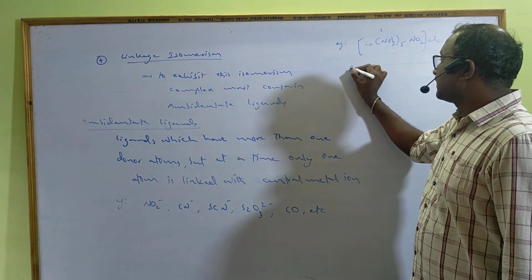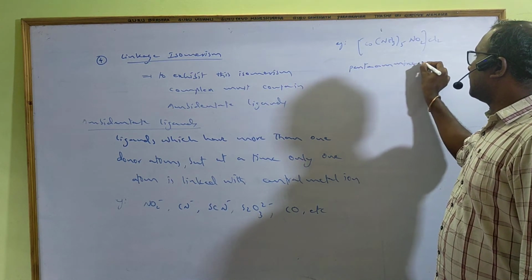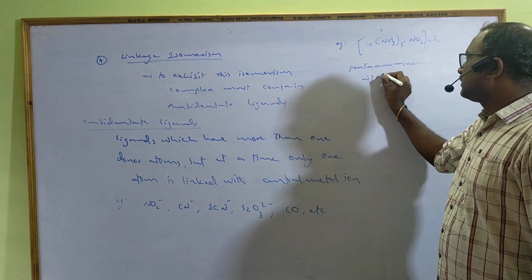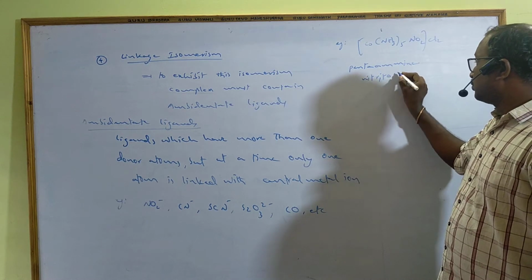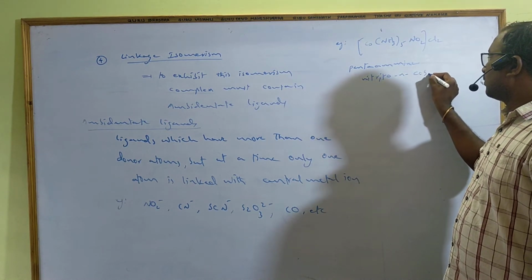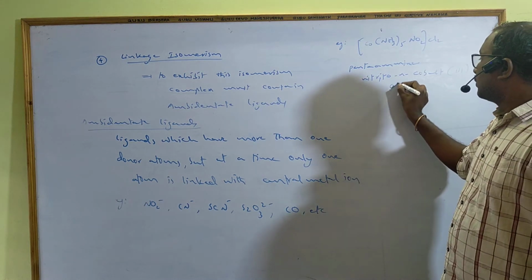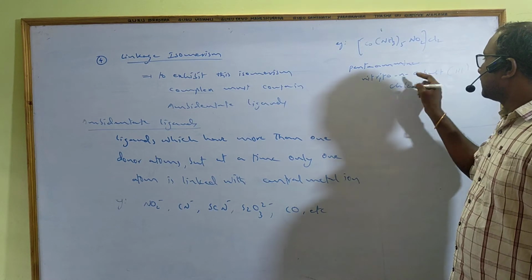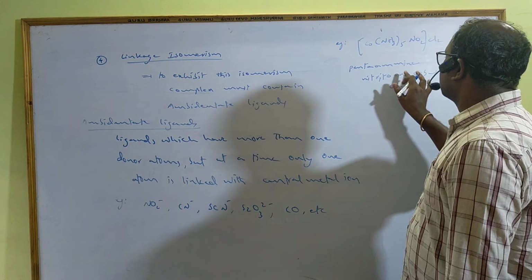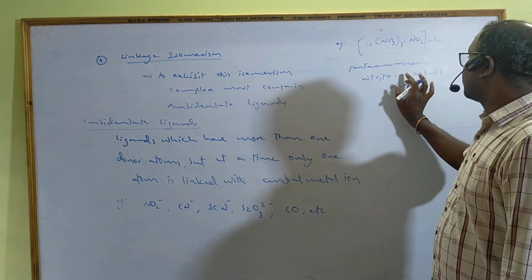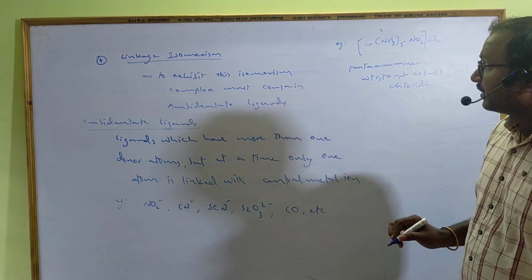I am writing the name here because it is a little bit important. Cobalt oxidation state is 3. N means the nitrogen is donating the electron pair. Small n I wrote, so you can write capital N.